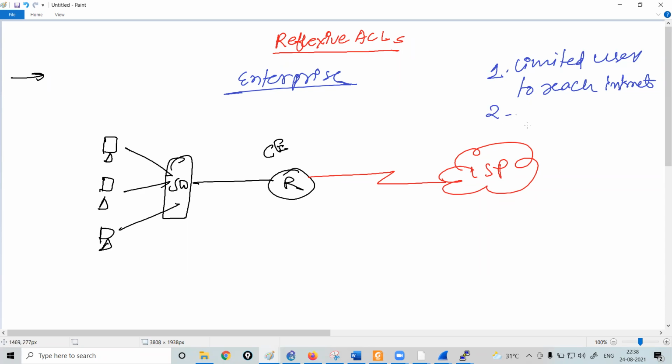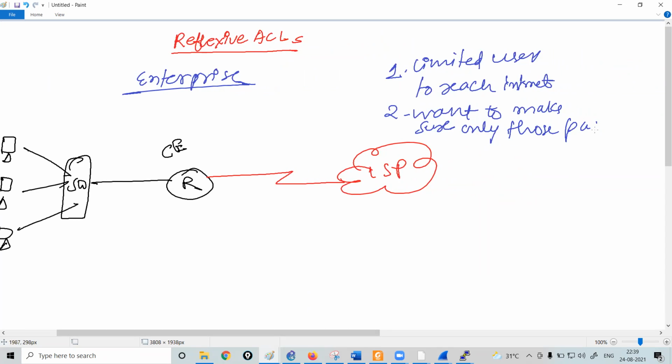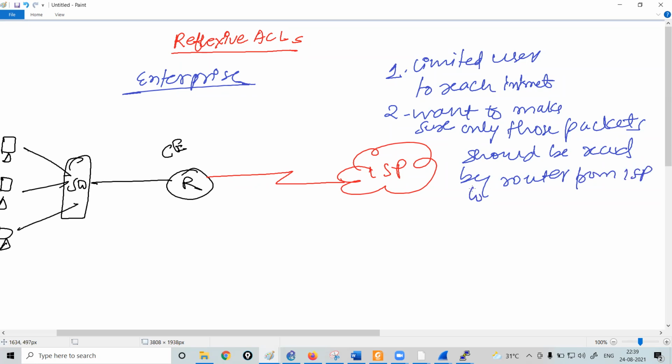Second thing, you want to make sure, as a CTO or as a manager of the company or as a security consultant, you have to make sure only those packets should be received by the router from the ISP which have been requested by the user.